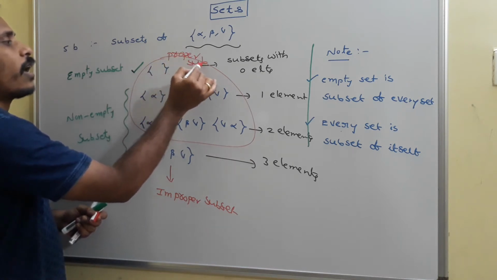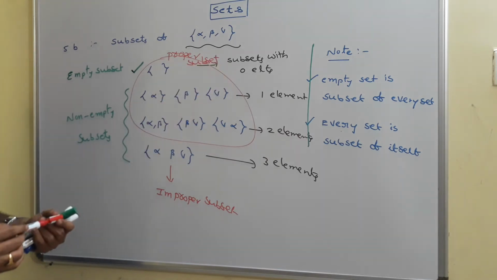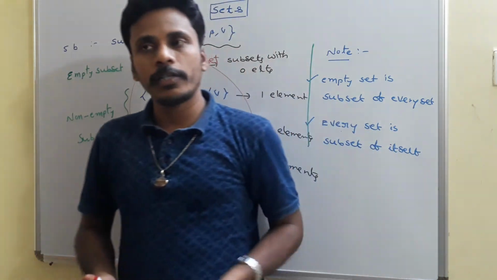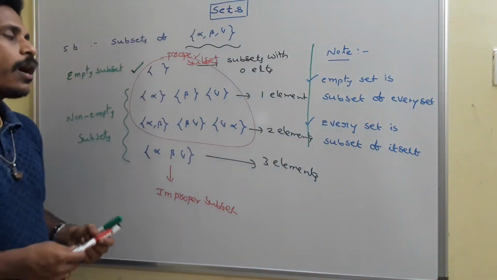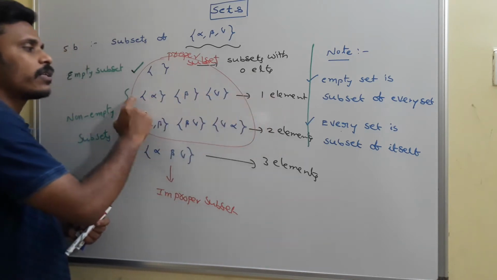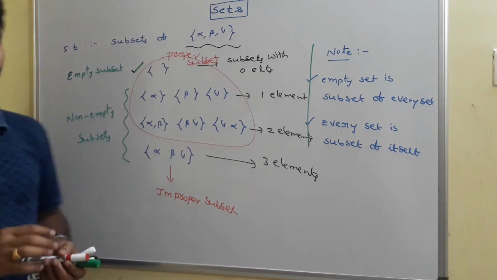See, there are different types of classifications of subsets: proper and improper, empty and non-empty, subsets with zero elements, one element, two elements, and three elements. And sometimes we call subsets with one element singleton subsets also. So this is the classification related to subsets.